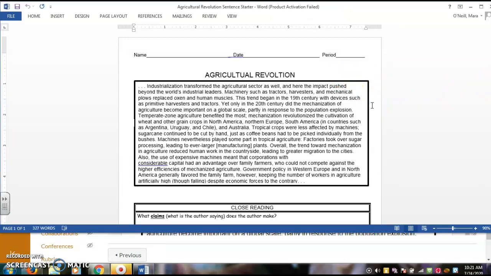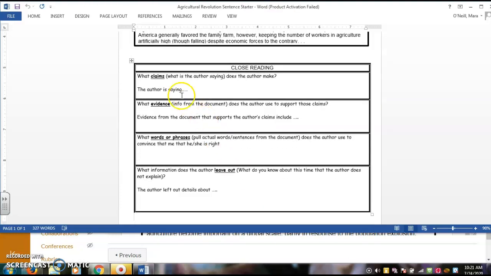I made this a little bit easier for some of you by giving you the sentence starters, but I also underline and bold what it is that you are supposed to be focusing in on. Question number 1 is going to want to know the claims. In other words, what is the author saying? The author is saying, the author is claiming, and then finish that sentence off.